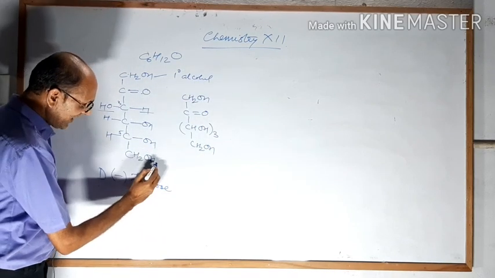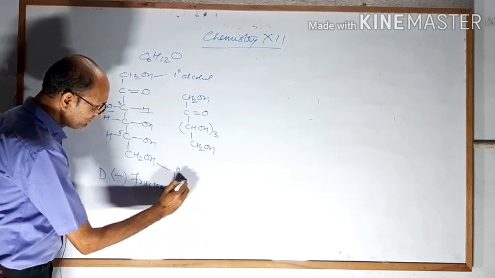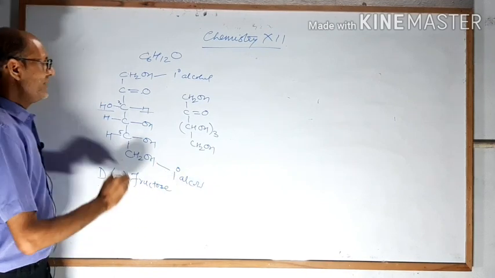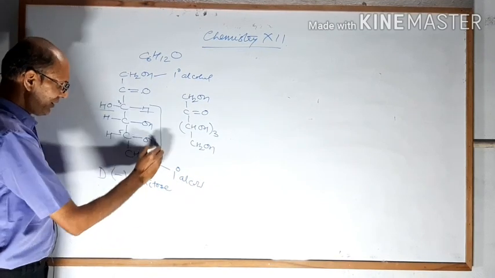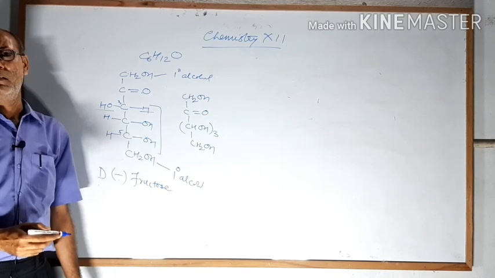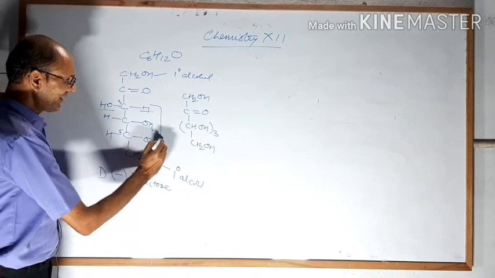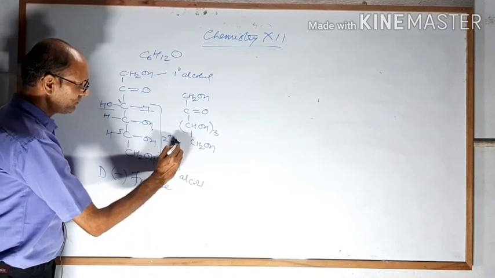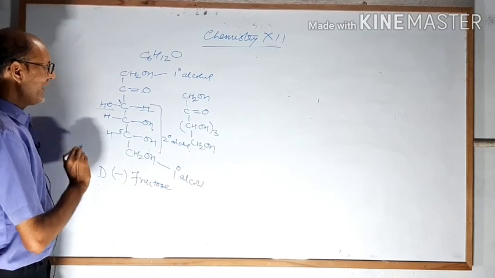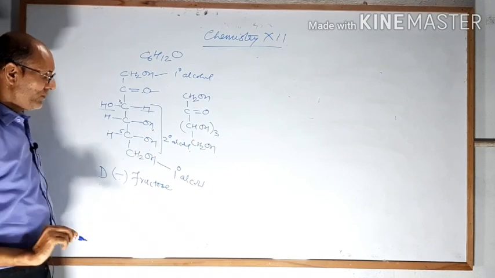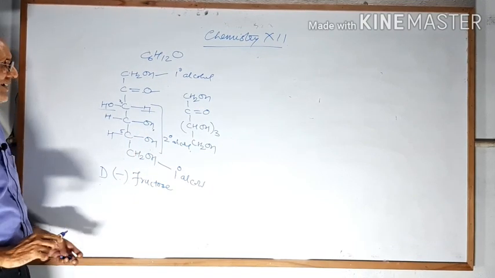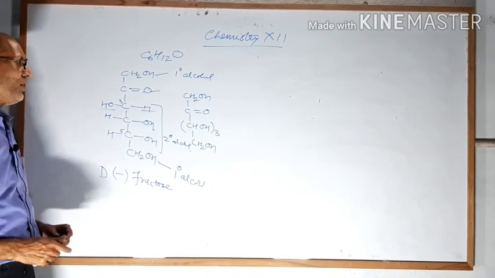So in the structure you are seeing, this is a primary alcohol group, 1 degree alcohol. This is also a primary alcohol group. This is a secondary alcohol group. These 3, that means 1, 2 and 3, are secondary alcohol groups. And this is 1 ketone group. In this way you can say this is the structure of fructose.